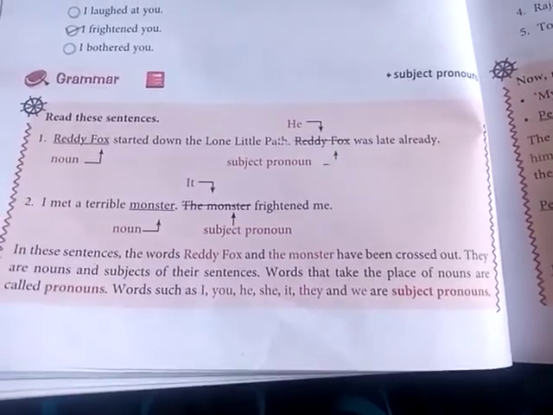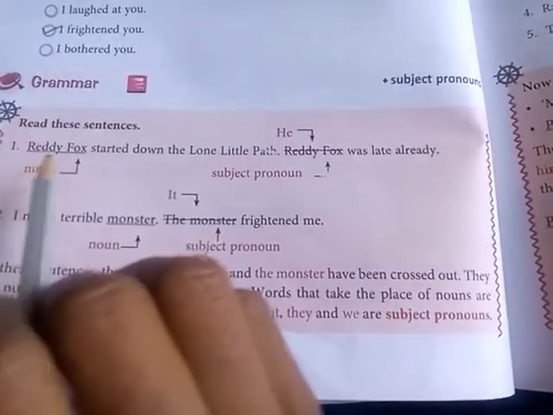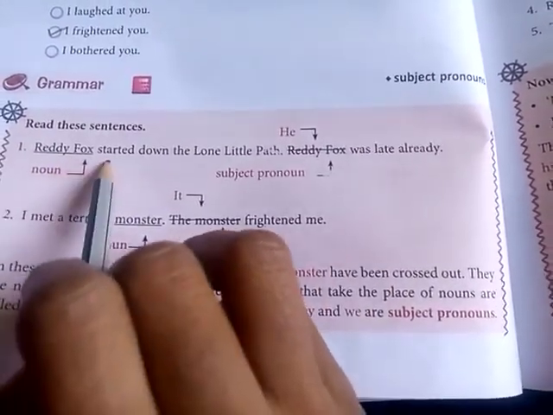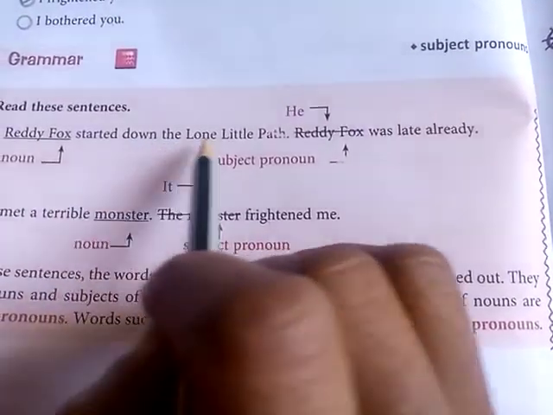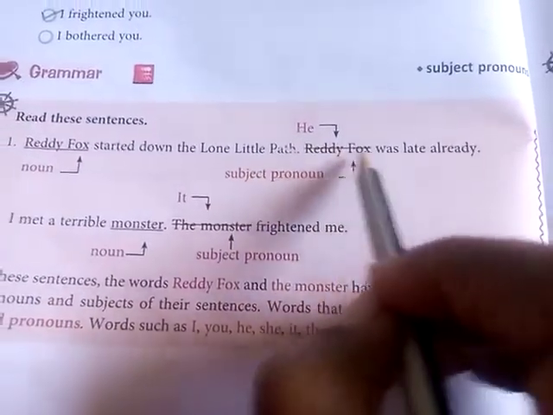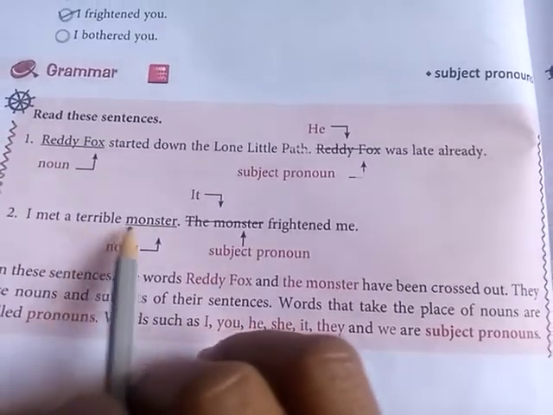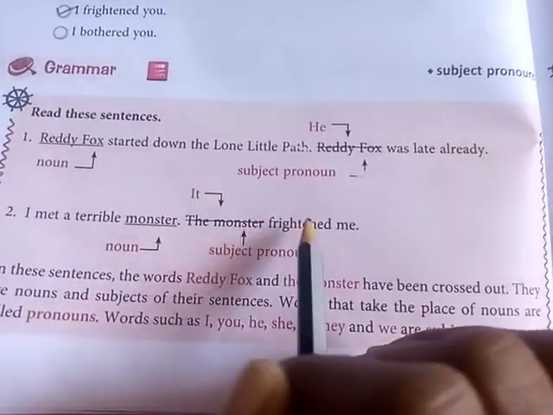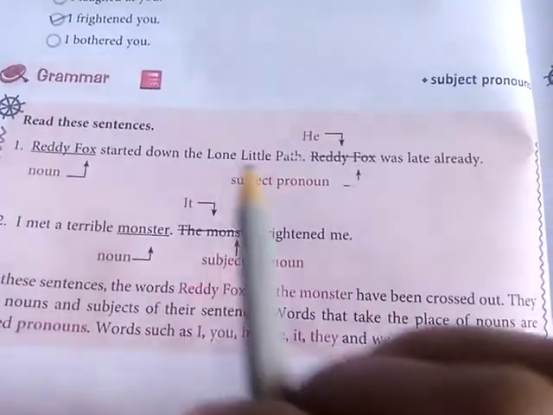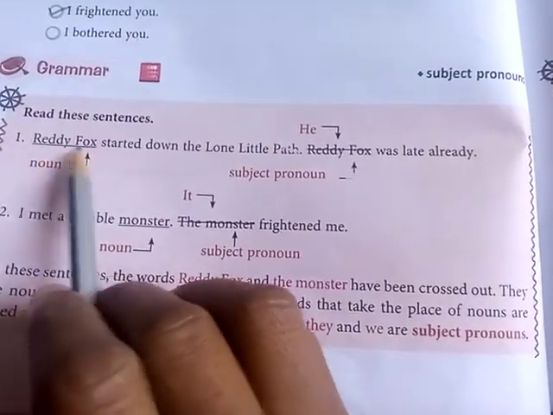Let us move towards the grammar section. Now I am going to read the sentence here. Reddy Fox started down the lone little path. Reddy Fox was late already. Next sentence. I met a terrible monster. The monster frightened me. If you see here, underline the nouns.